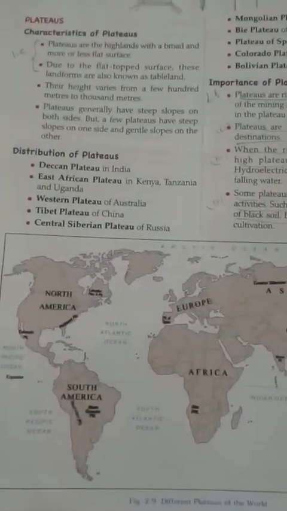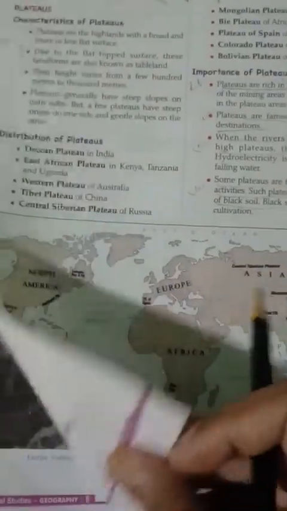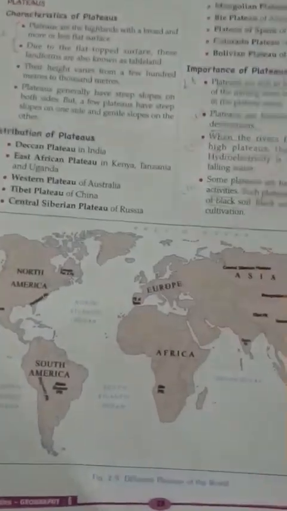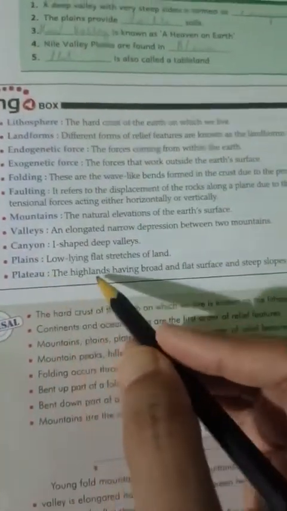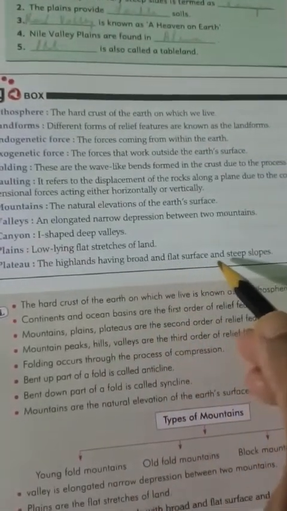Then next is, define the term plateau. It is on this page 29. Lingo box, plateau is given. The highlands having broad and flat surface and steep slopes. This is the answer of plateau.